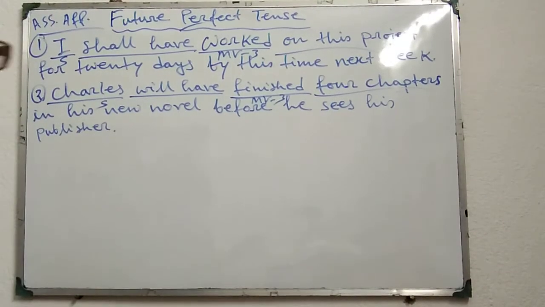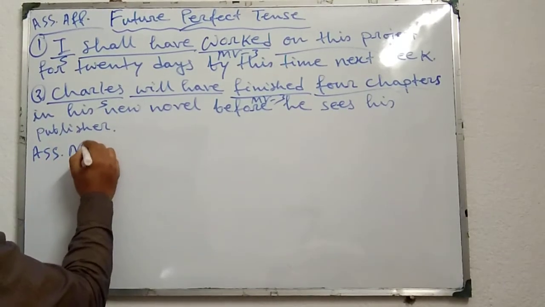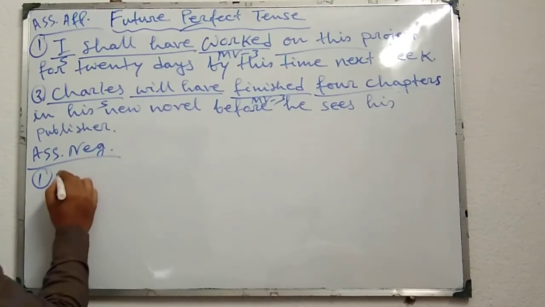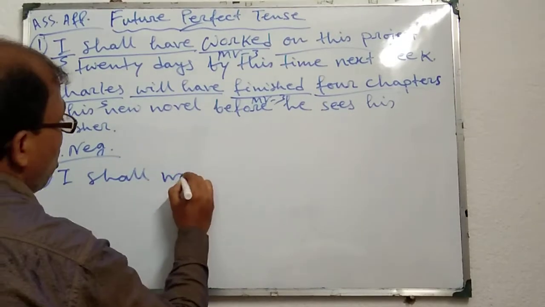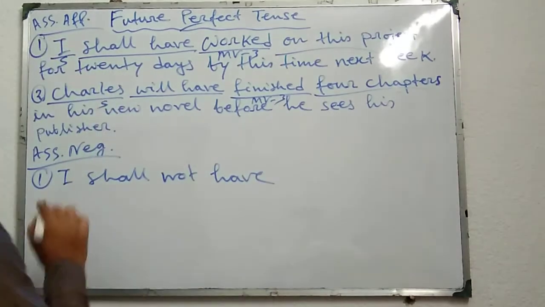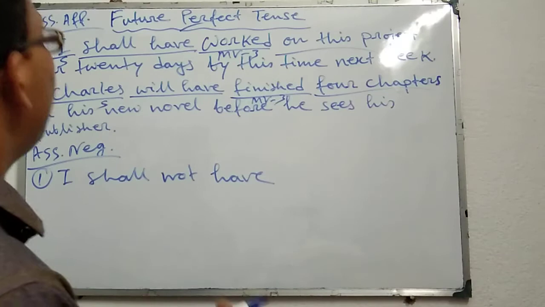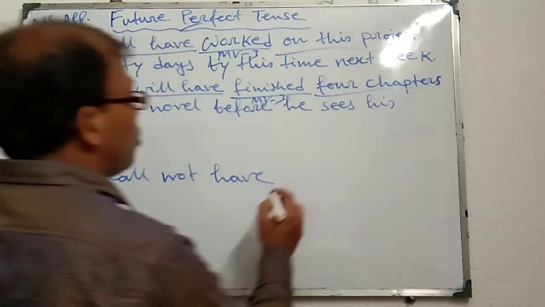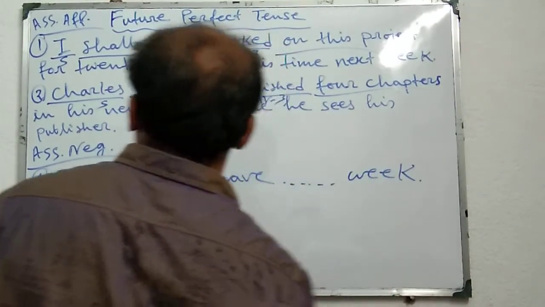Now we will change them into assertive negative. Assertive negative. First one, I shall not have. I shall not have worked on this project for 20 days by this time next week. Up to next week, full stop.